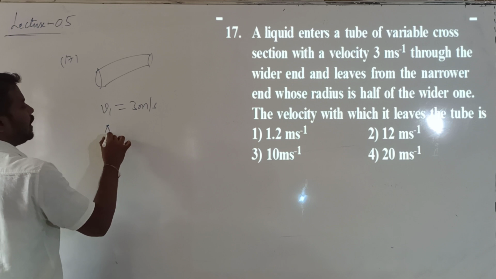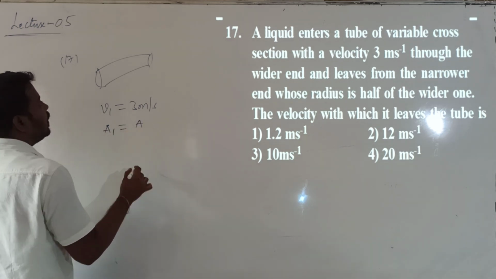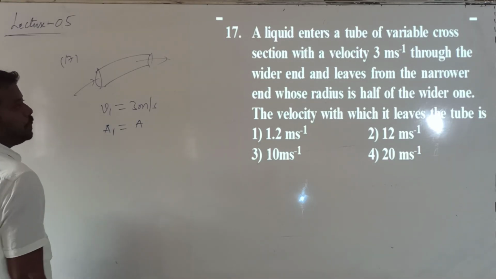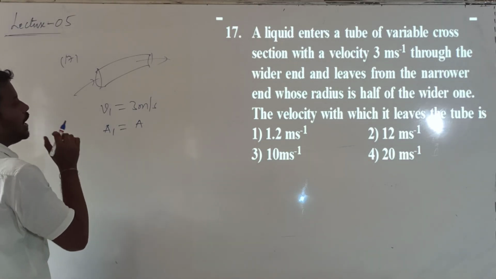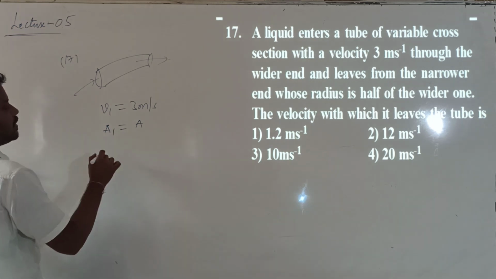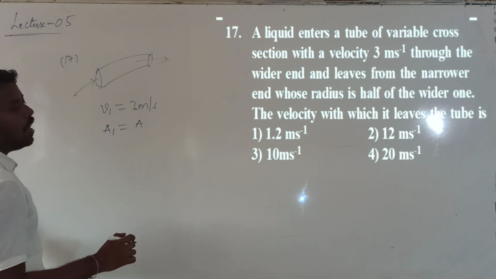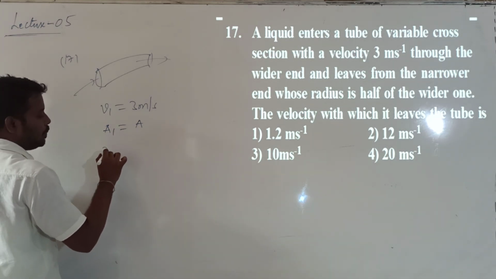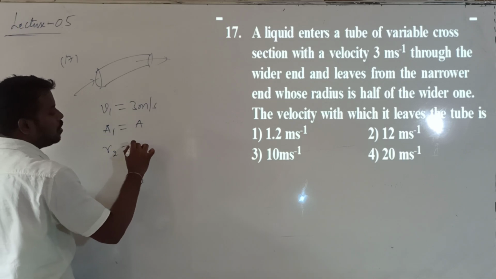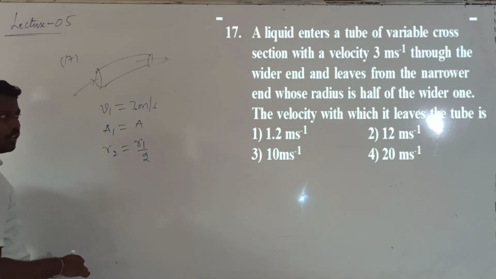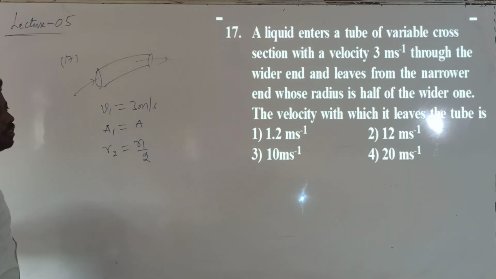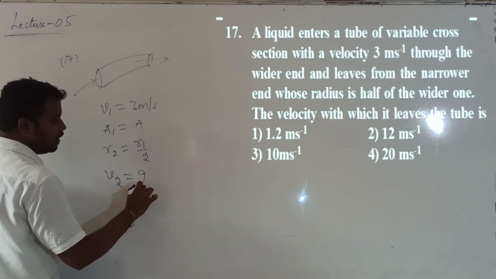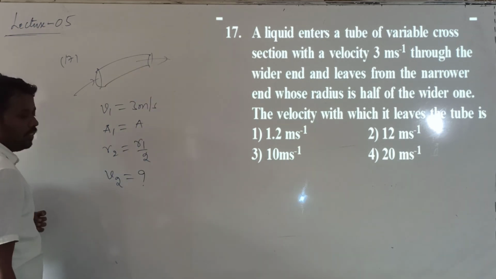They have not given the area, so let me call A1 equal to A. This is the wider end, this is the narrow end. It leaves from the narrow end whose radius will be half of the radius of the wider end. What does it mean? R2 will be equal to R1 by 2. Correct? They are asking us to calculate the velocity when it is coming through the narrow end.